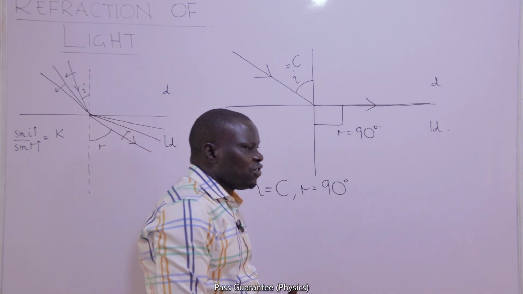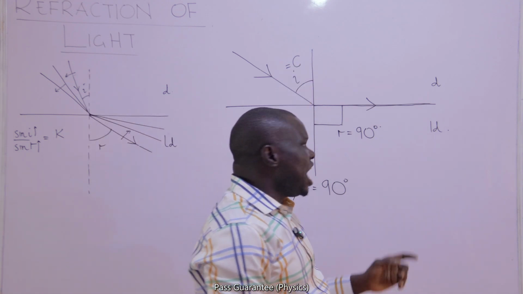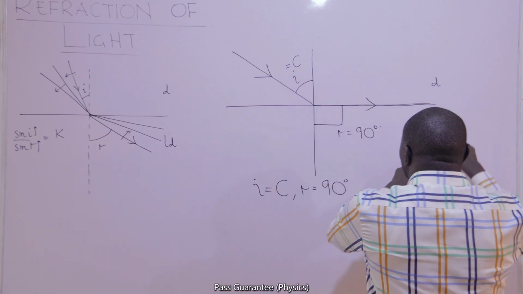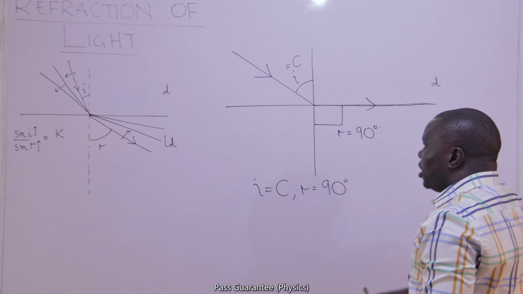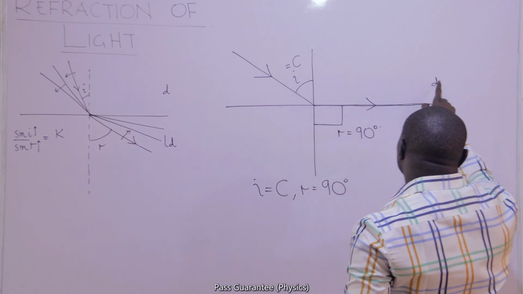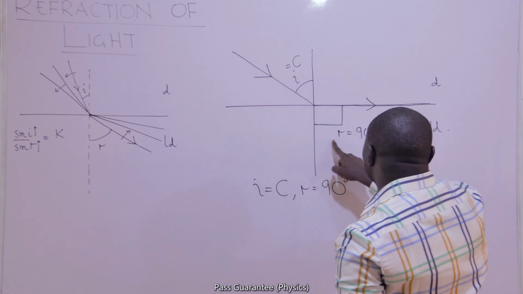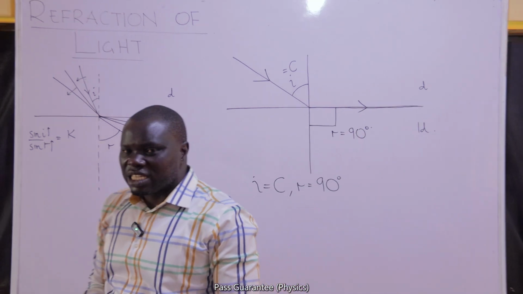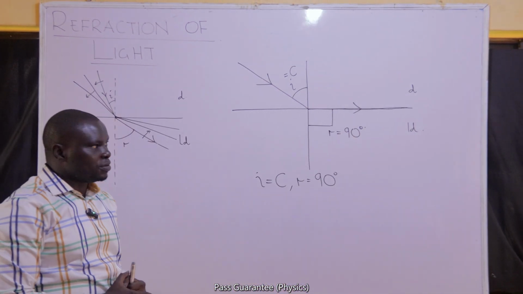So the critical angle, if you want me to define it, is the angle of incidence in the dense medium, where the angle of refraction in the less dense medium is 90. Is the angle of incidence in the dense medium, where the angle of refraction in the less dense medium is equal to 90. Please note that and let us continue.